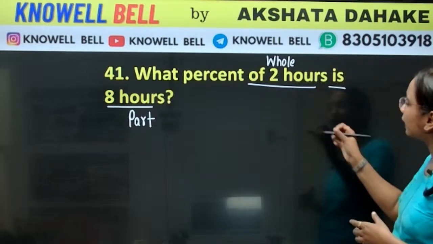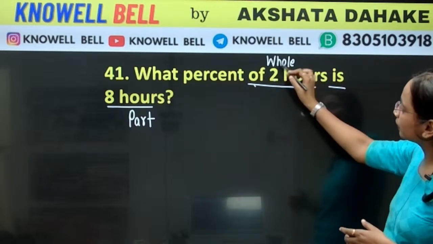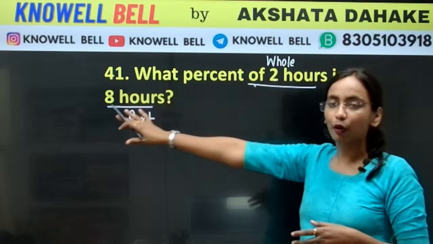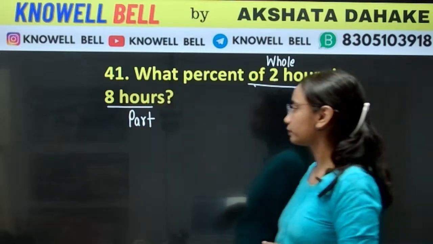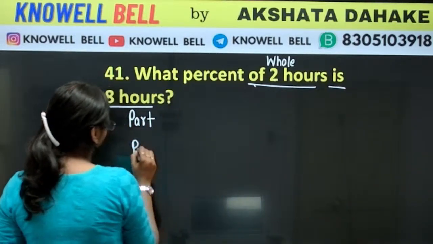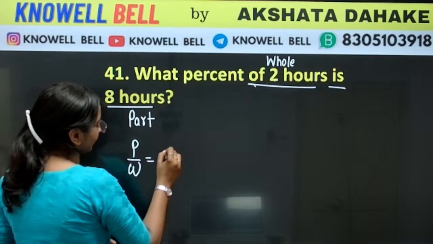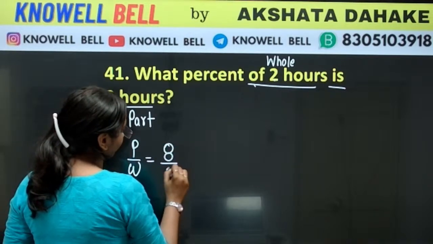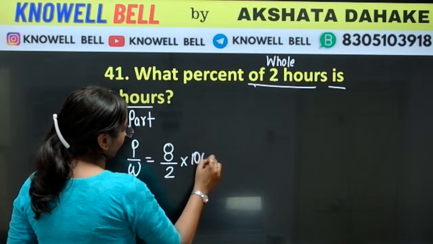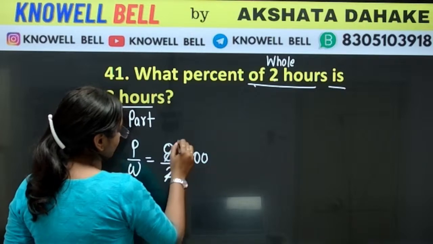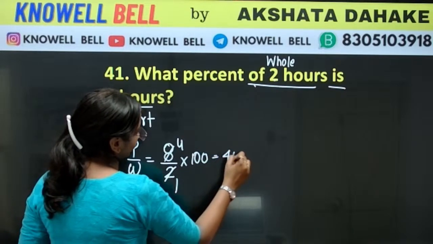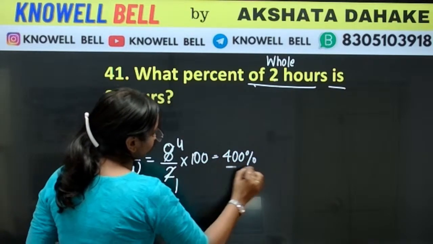Always keep in mind that what comes after "of" is whole, and what follows "is" is part. So fraction will be part upon whole. That is 8 upon 2 into 100. 2 1s are 2, 2 4s are 8. 400%.